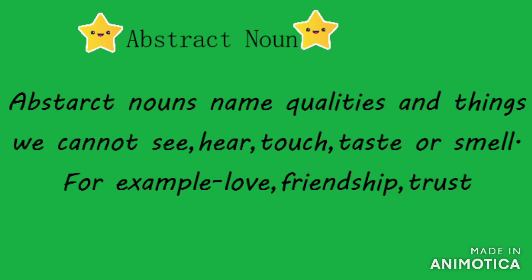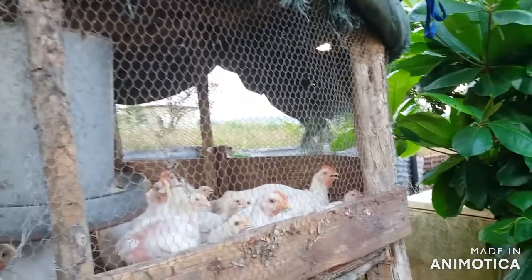Anyway, abstract nouns name qualities and things we cannot see, hear, touch, taste, or smell. For example, love, friendship, and trust. All the good stuff, the things where you think, wait, they exist, but what exactly are they? Because they aren't always actions and things we can do. So, what are they? Abstract nouns, that's what they are. And with that, the lesson is over.